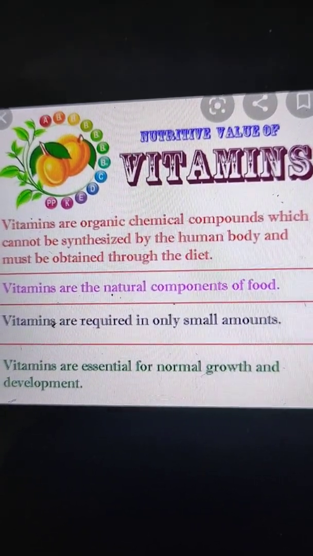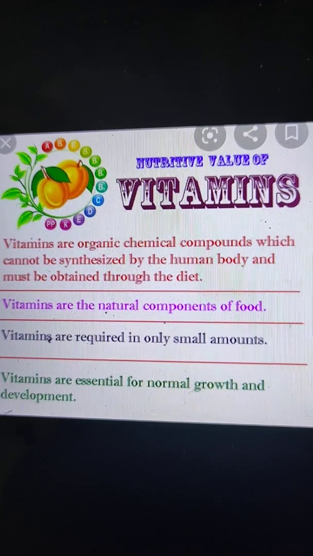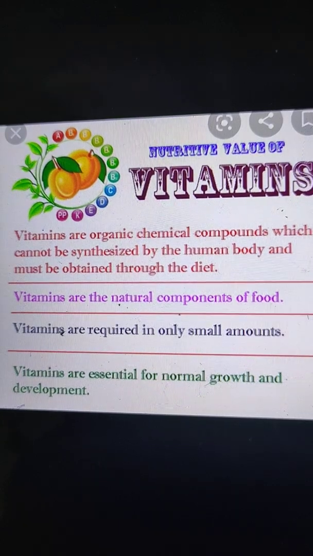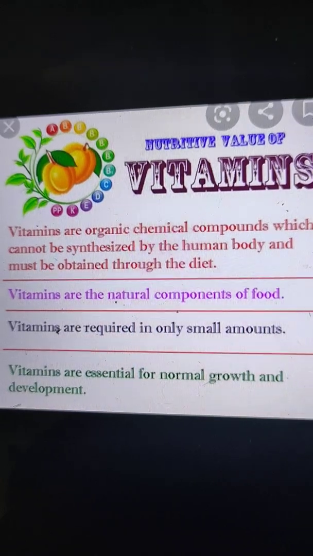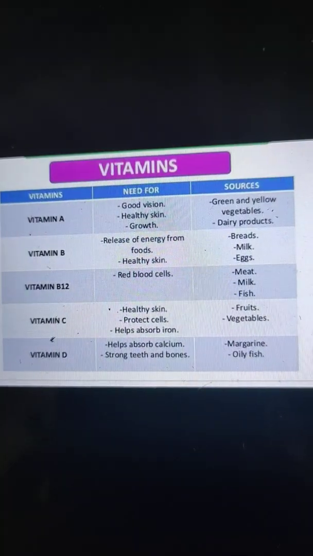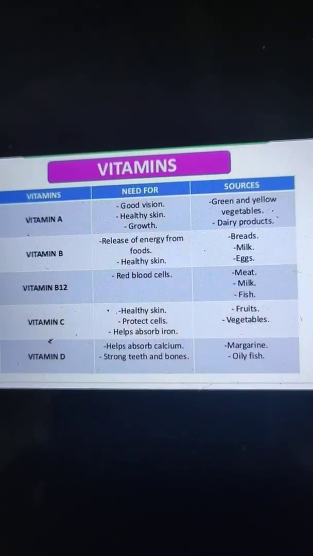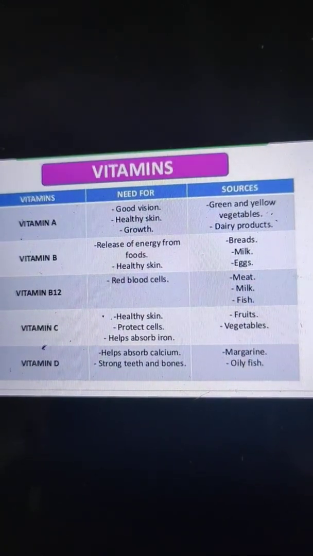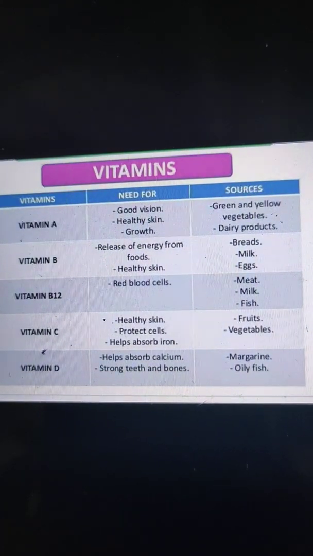Each vitamin has a specific function to perform. So now let us discuss the functions of each of these vitamins, right? So the first vitamin is vitamin A, and the main function of vitamin A is that it is responsible for good vision, healthy skin, and for the growth of our body. And the main sources of vitamin A are green and yellow vegetables and dairy products, right?